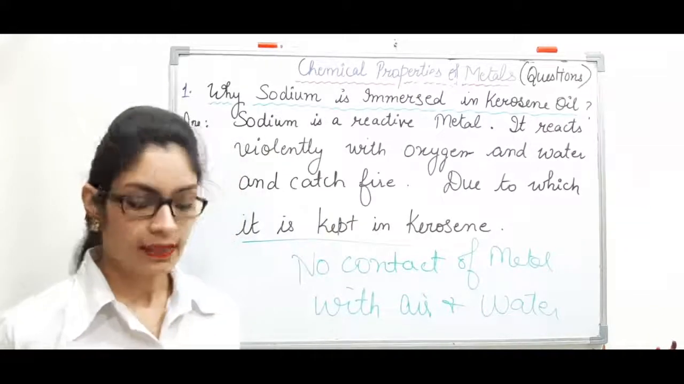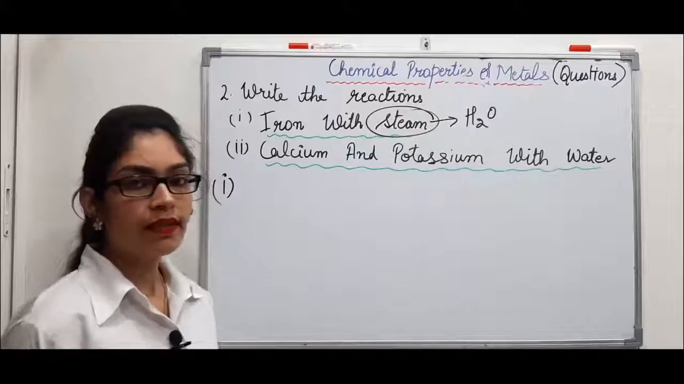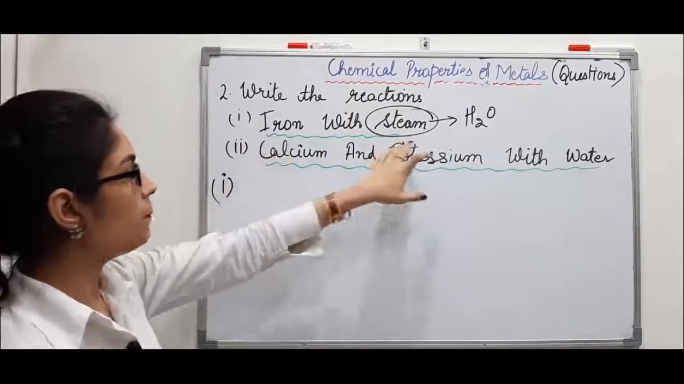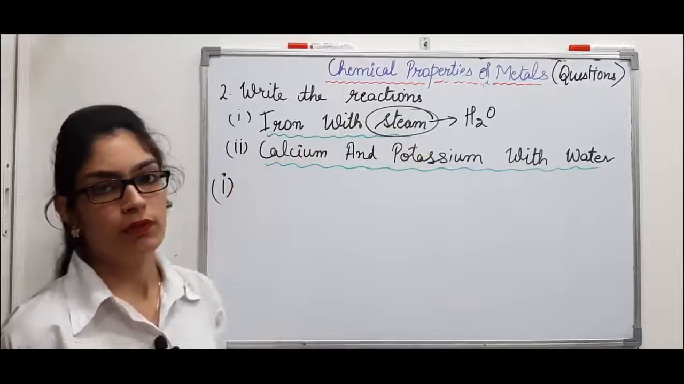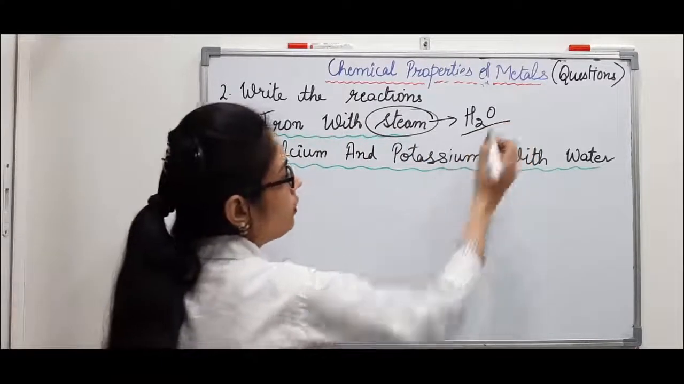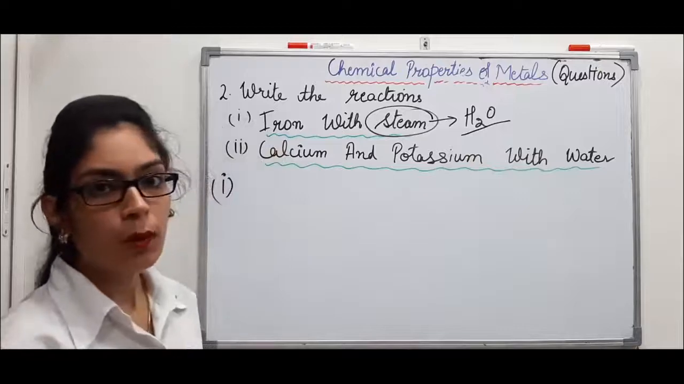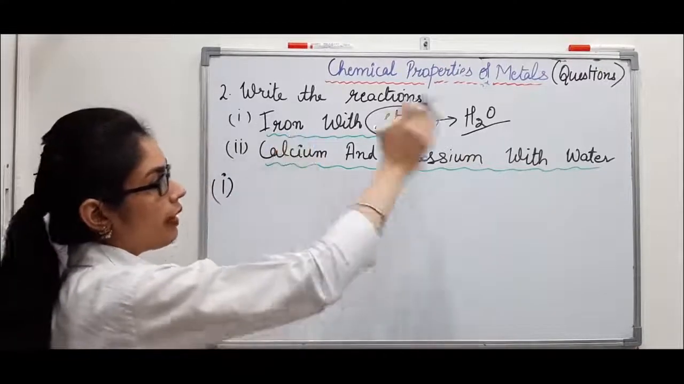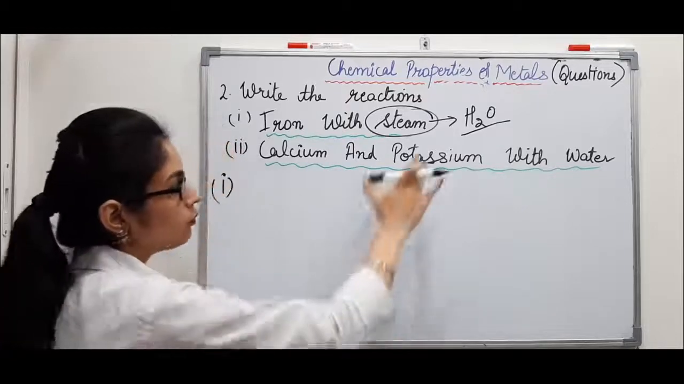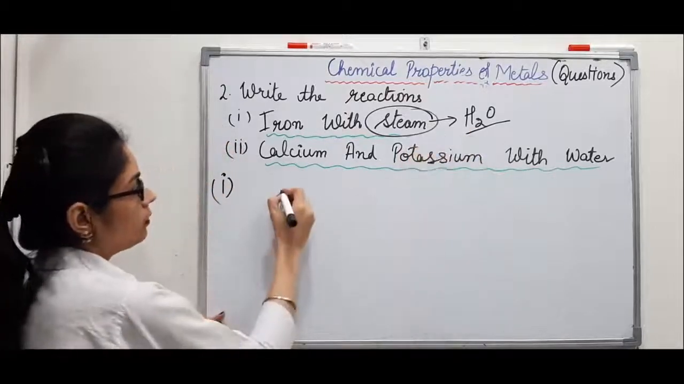Now let's do the next question. The second question is: write the reactions of iron with steam and calcium and potassium with water. Steam is also water. As we have discussed in chemical properties, iron only reacts with steam, it won't react with cold water. So that's why we have to do its reaction with steam. So let's do it.